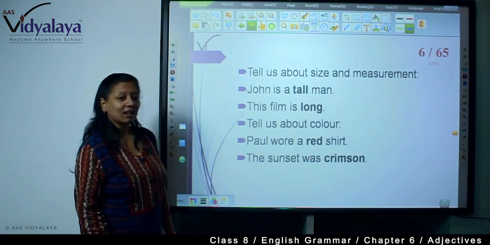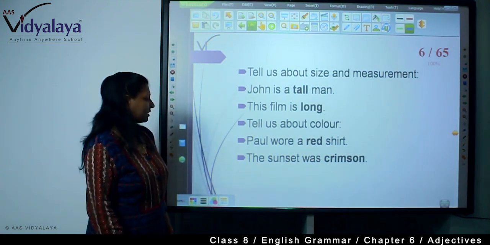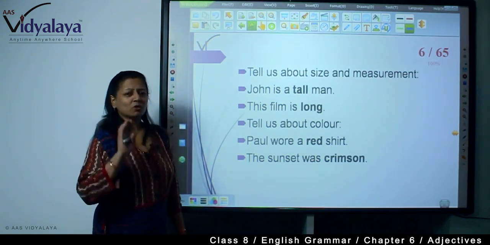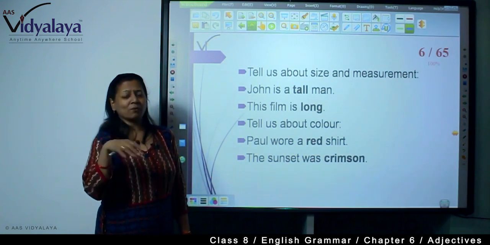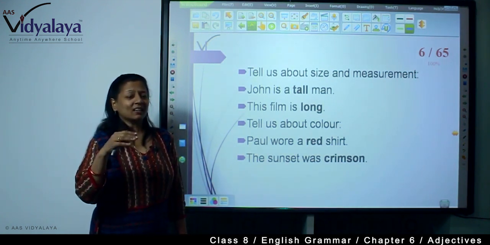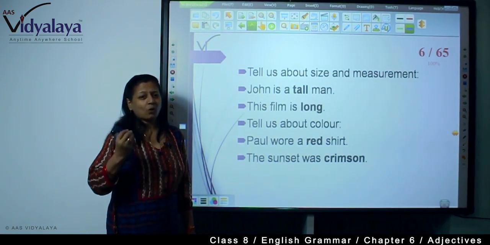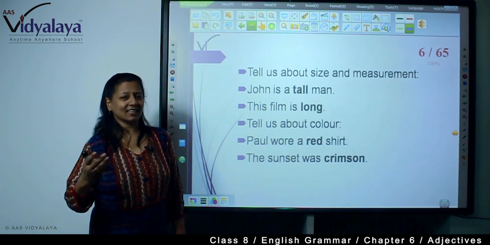Tell us about color. Paul wore a red shirt. The sunset was crimson. So whenever you find origin, age, shape, size, or any feeling or quality, you will have to understand that this is an adjective.